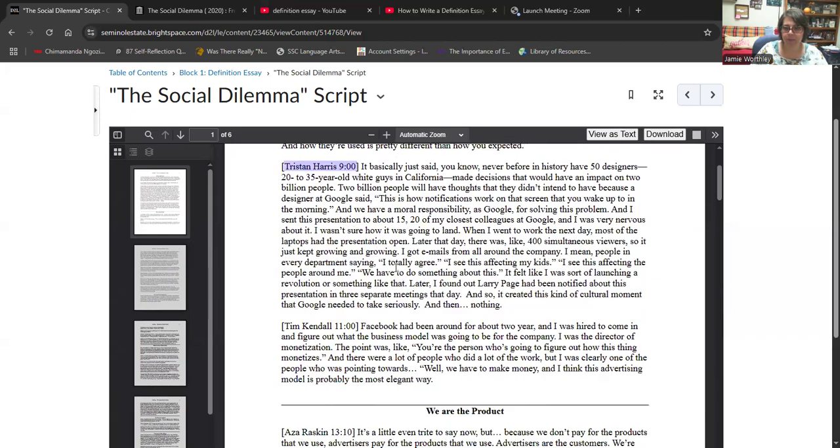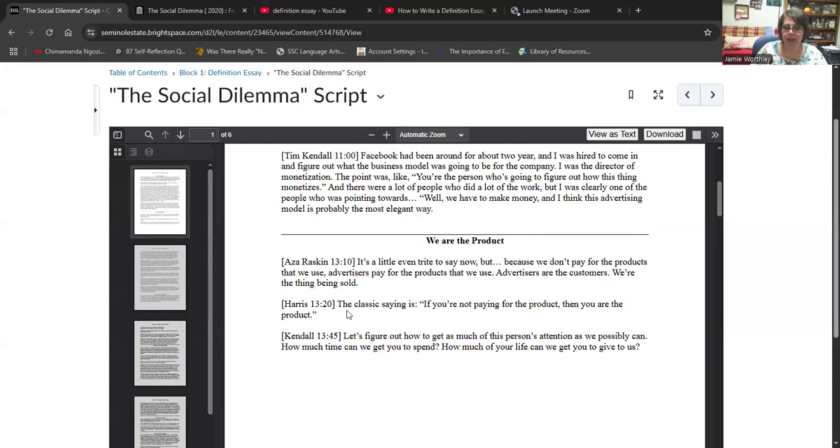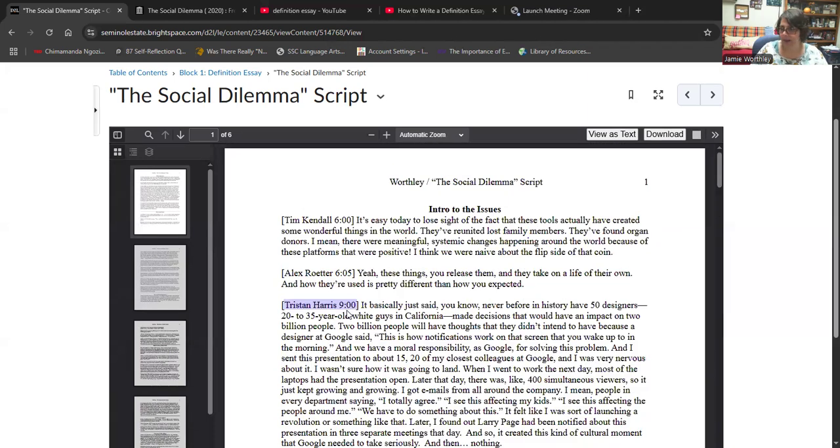So it's very important that you use this, that you highlight in this. Print it out if you need to. I have prints. If you want to print, let me know. But print this out if you need to. It's about 6 pages long. And just as you watch it, highlight some of the things that they say.